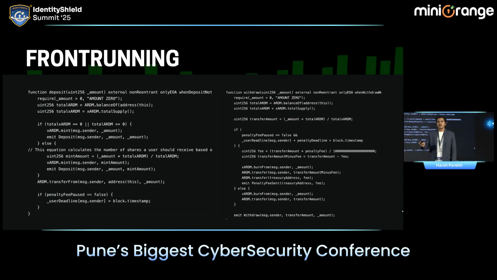There is a classic example of front-running attack. What happens in a front-running attack is, every time I make a transaction on blockchain, I have to pay some gas fees. Let's assume I'm making a transaction of 5 Ether, I have to give 0.1 Ether. Now, what an attacker will do is, he will come on the blockchain, he would also place a transaction of 5 Ether, and he would give 0.5 Ether. I gave 0.1 as gas fees, he will give 0.5. So what's going to happen is, the miners who execute the transaction on the blockchain, they will prefer him, because he is paying them more gas fees.